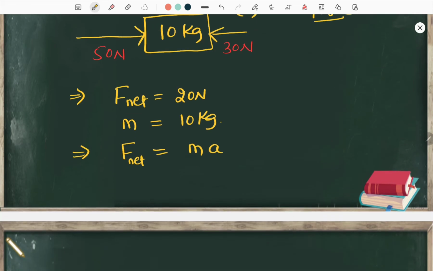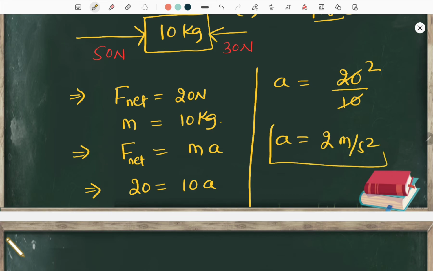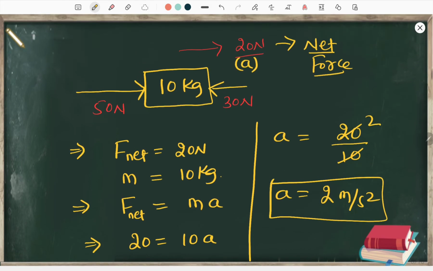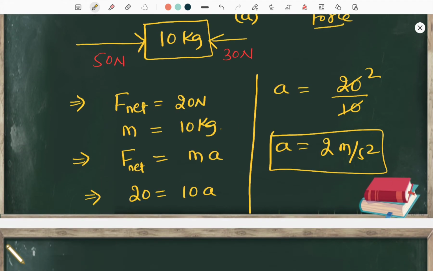Alright, so I am going to substitute that. F net is 20 and mass is 10, and acceleration we don't know. So acceleration is equal to 20 divided by 10. 10 ones are 10, 10 twos are 20, so the value of acceleration becomes 2 meter per second square. See how the concept of balanced and unbalanced force is helping us to apply Newton's second law of motion.